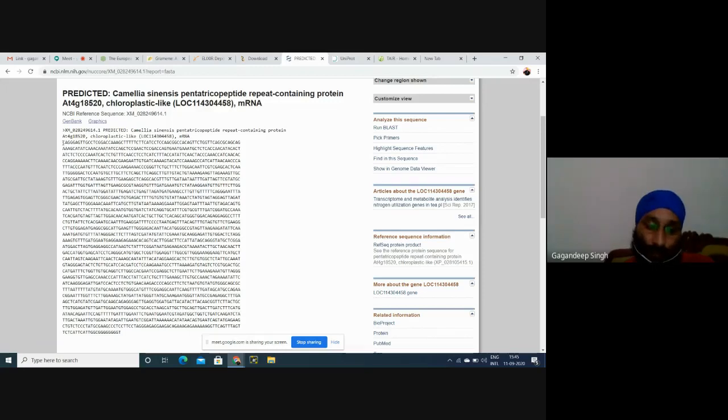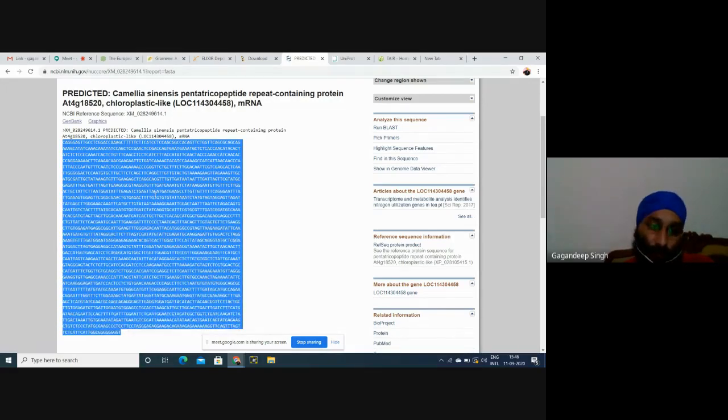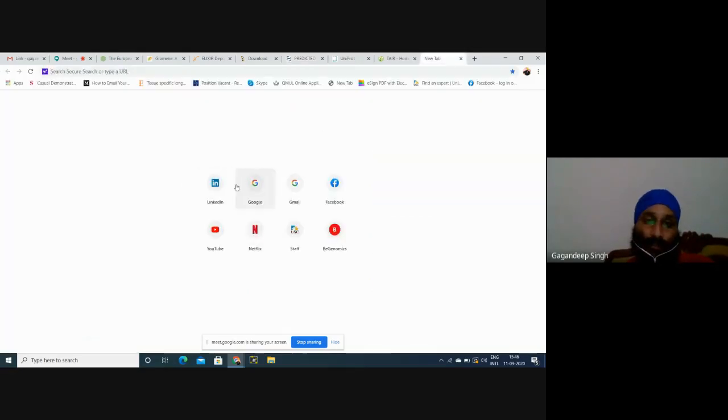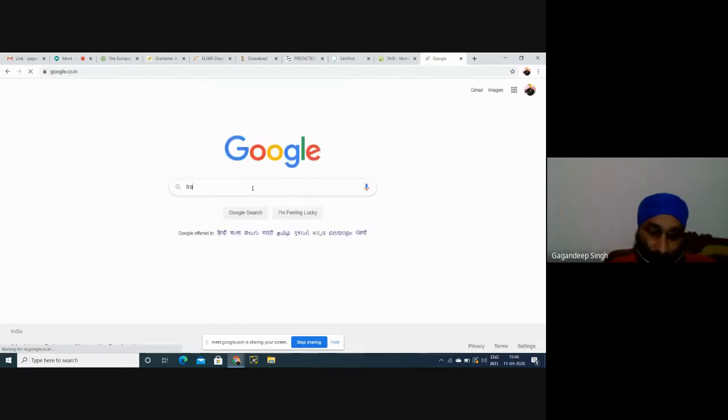Anybody has any doubt, please? We'll select this sequence, and we know that if there is any protein sequence, this will translate this sequence.